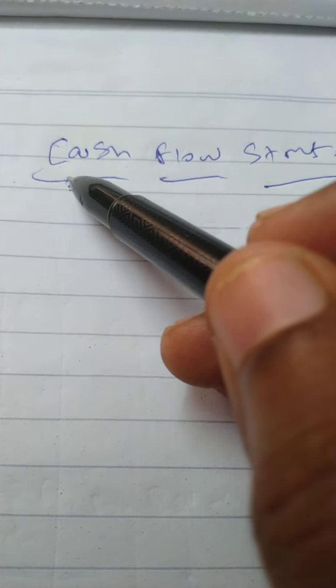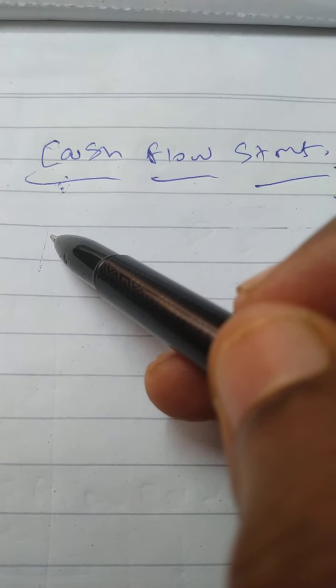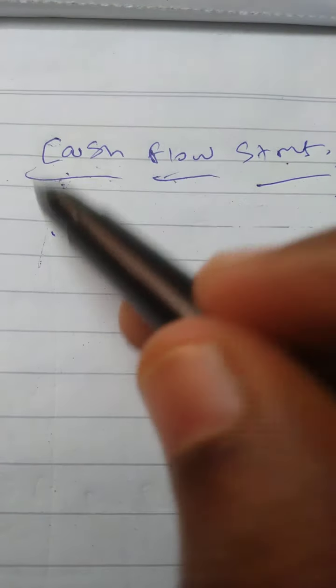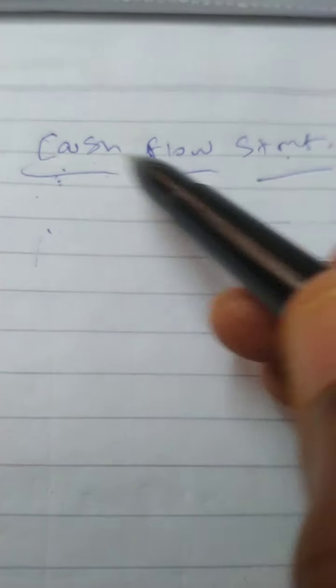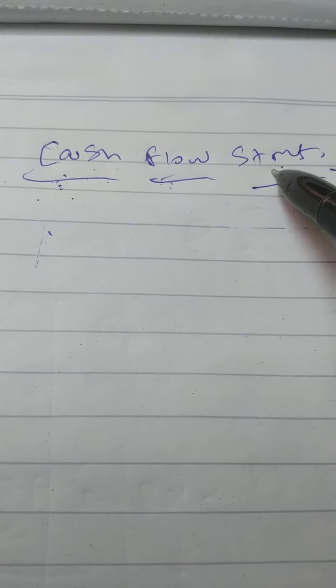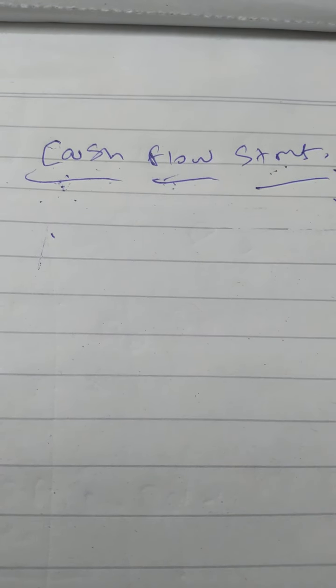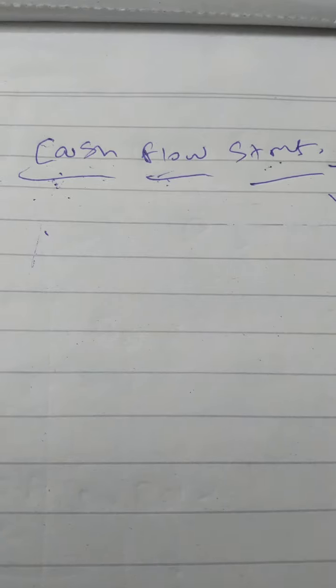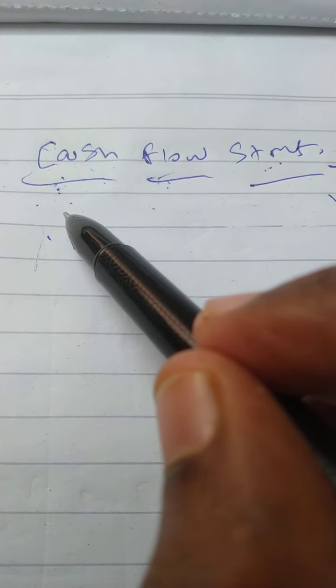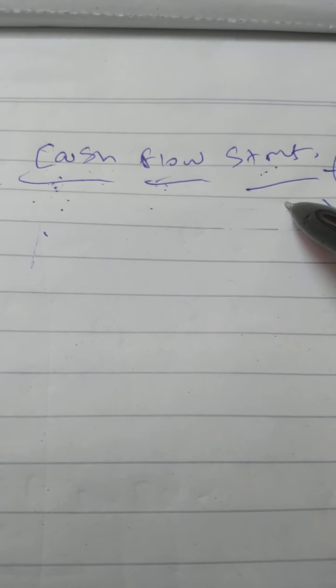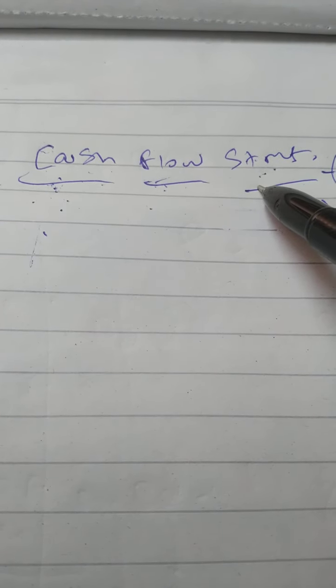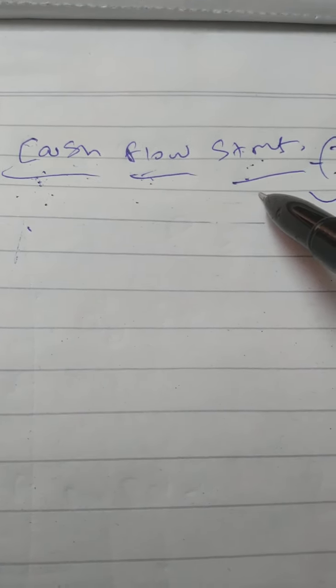Cash in hand or cash at bank is generally cash. Okay. Cash flow statement. What is it? Flow of cash. Cash flow statement is flow of cash during the year. That flow we have to present as a statement. What is that statement? How to present? We have to discuss all those things.